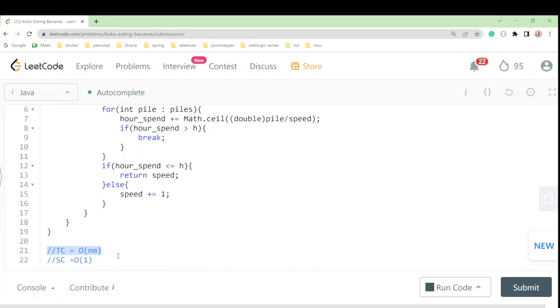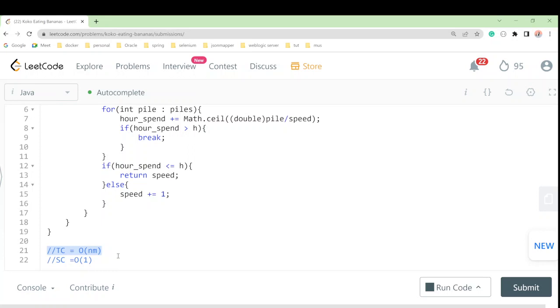So for each eating speed, we iterate over the piles and calculate the overall time, which takes O of n. Before finding the first workable speed, we must try every smaller eating speed. Suppose in the worst case scenario the answer is m, we have to try every speed from 1 to m.